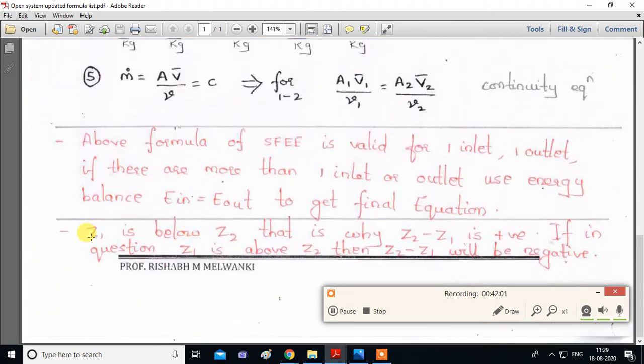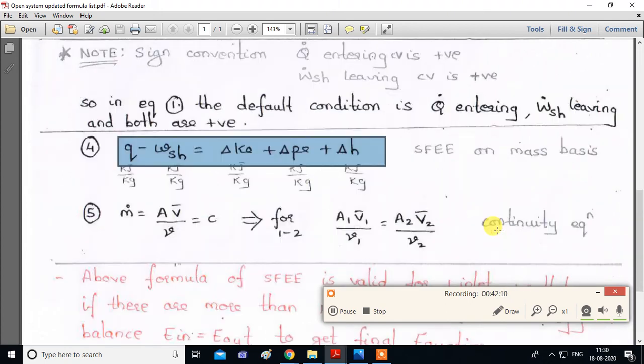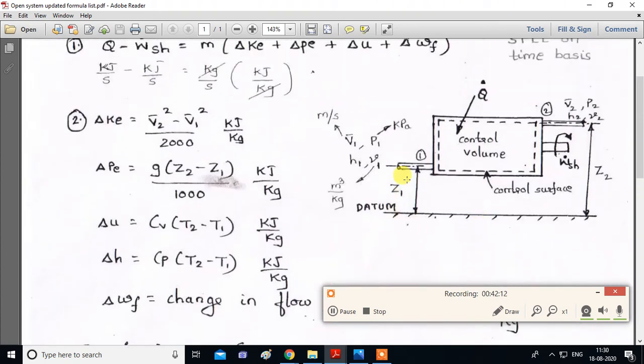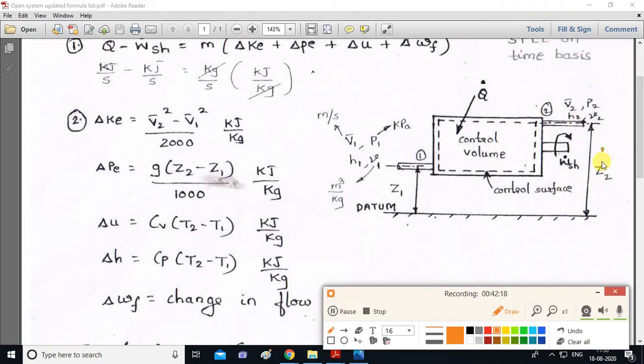Third thing, Z1 is below Z2. That is why in that equation Z2 minus Z1 will be positive. See, when Z1 is below Z2, Z2 value will be more. So suppose Z2 is 15 and Z1 is 5. So Z2 minus Z1 will become positive.